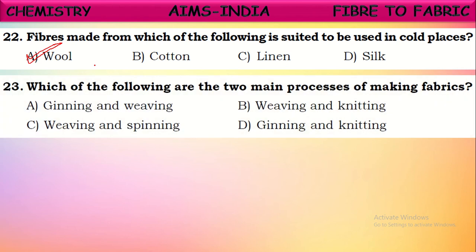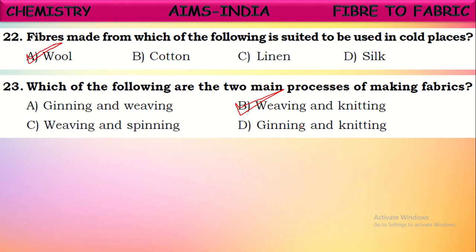Next one. Which of the following are the two main processes of making fabrics? Yes, making fabric from the yarn is done in two different processes. One is weaving, another one is knitting. By using these two processes, yarn obtained from the fiber is made into fabric.